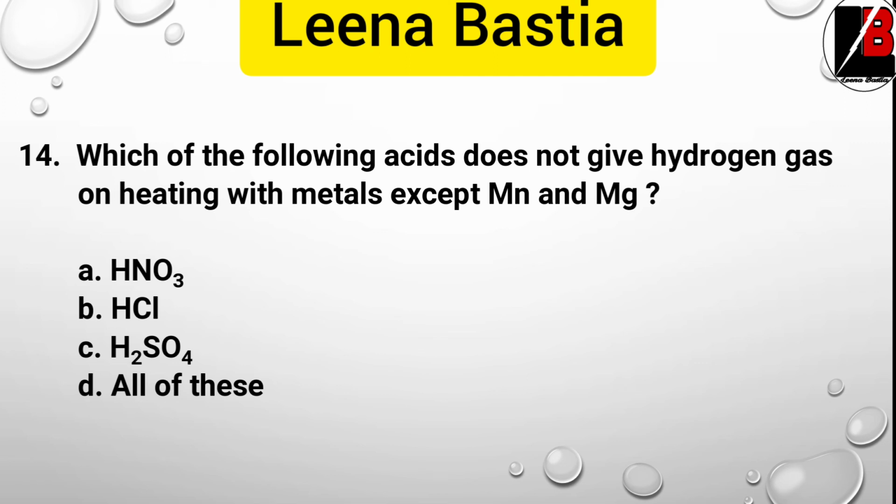So the option is HNO3, that is nitric acid, which doesn't form hydrogen gas when metals react with it.